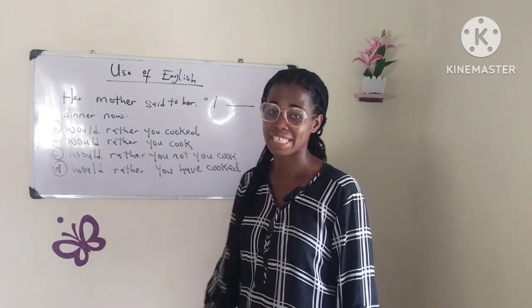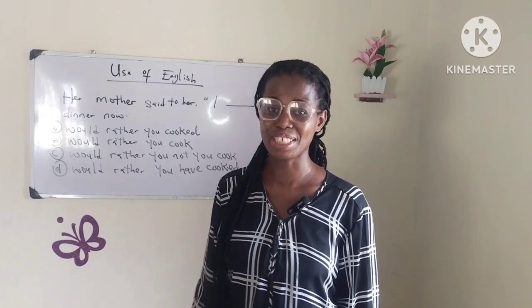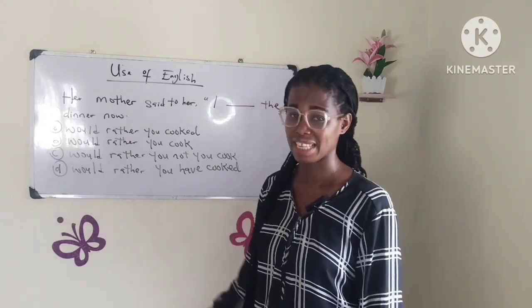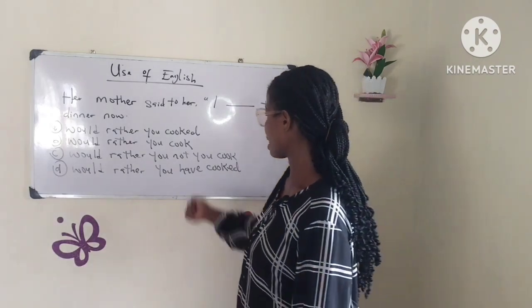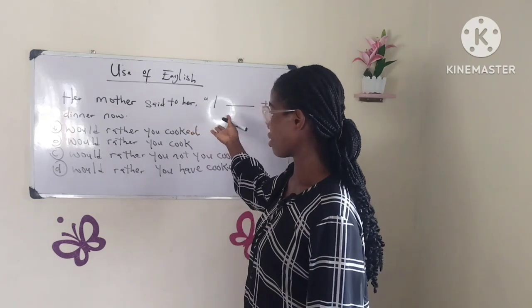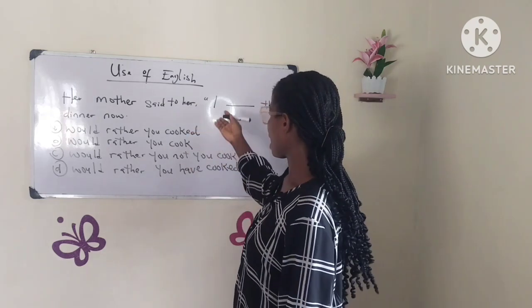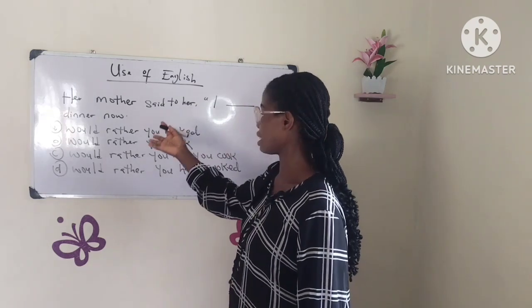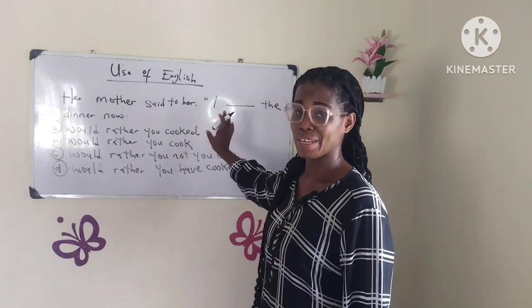Which one is the correct answer? I believe you already know the correct answer. How many subjects do we have in the sentence? Okay, the sentence starts here. This is a direct speech: "I dash the dinner now." How many subjects do you have in this sentence?